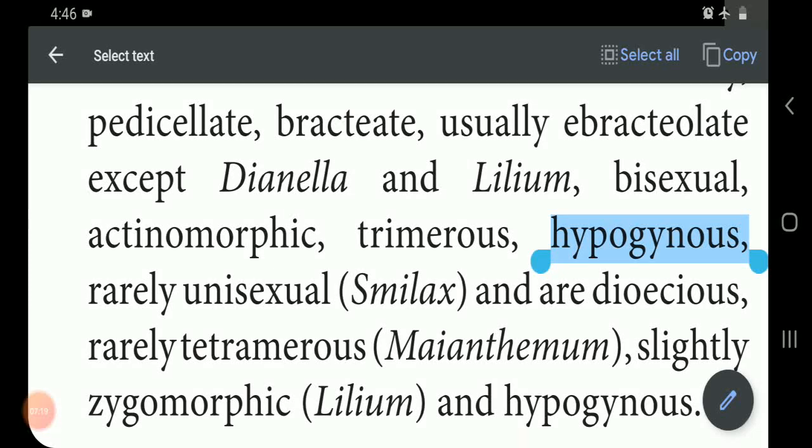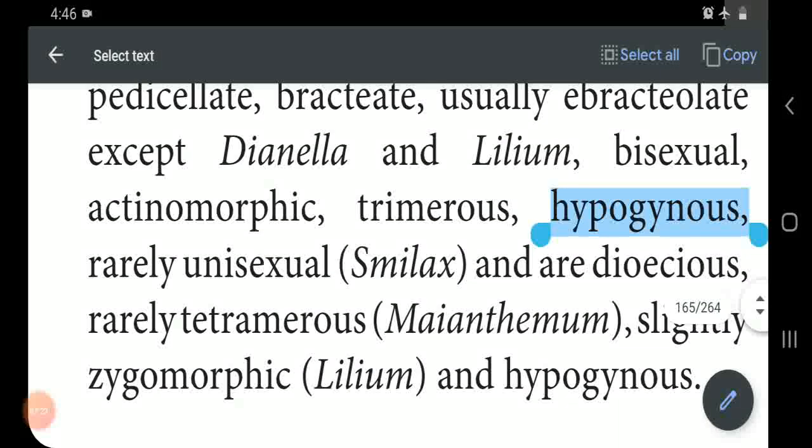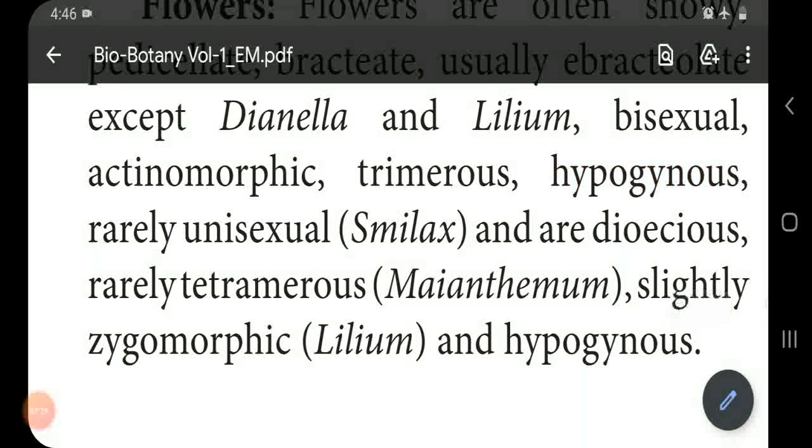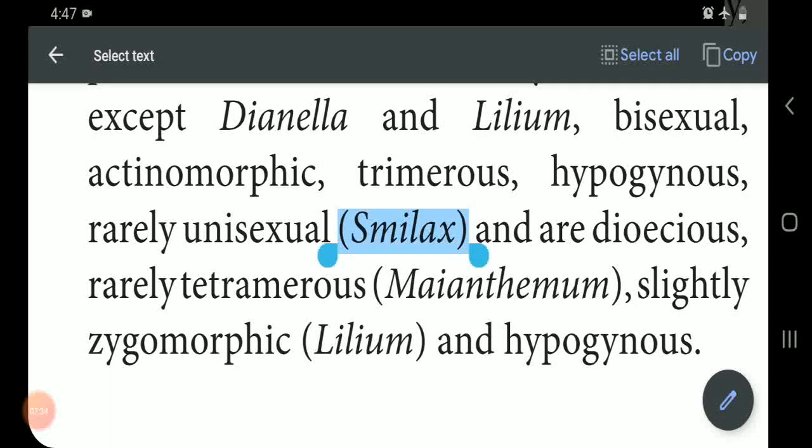That is the hypogynous ovary you can observe in the Liliaceae family. Some exception: in Smilax only, the flowers are unisexual. Mostly, as I already told, the Liliaceae family has bisexual flowers, but in Smilax the flowers are unisexual and it is a dioecious plant. It is very important, one more question: Smilax comes under the monocot family Liliaceae, but it is dioecious. That means male and female flowers are present in different plants.